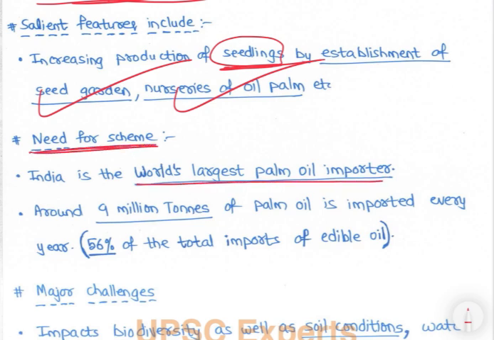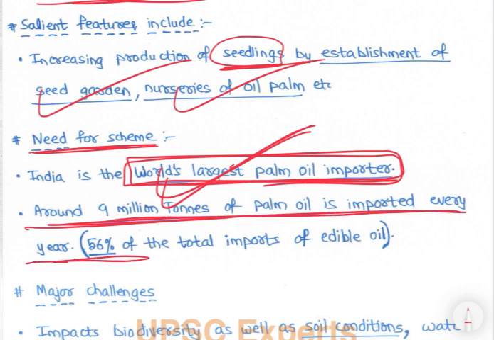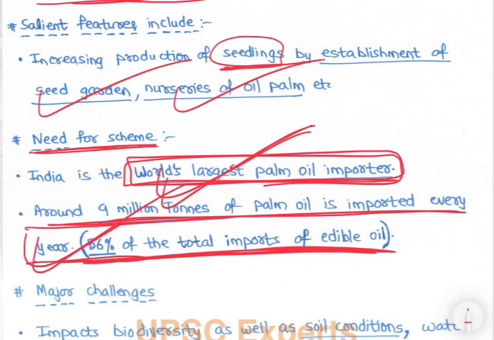India is the world's largest palm oil importer. So इसीलिए ये scheme काफी important है, right? Around 9 million tons of palm oil is imported every year. That is 50% of total imports of edible oil, right? So जो भी oil में 56%, so basically बहुत सारे palm oil import कर रहे हैं, right? So that's why this scheme is to reduce dependence on imports, right?